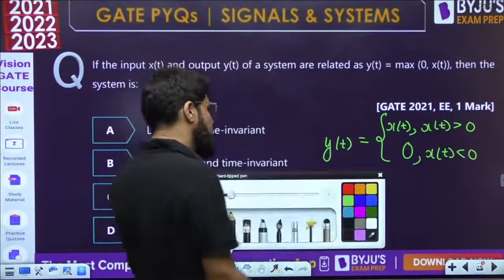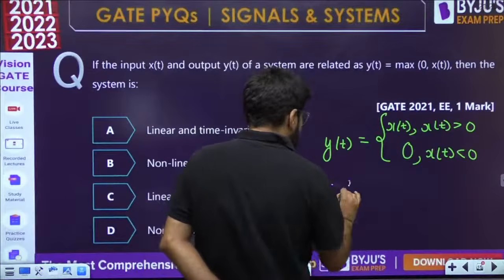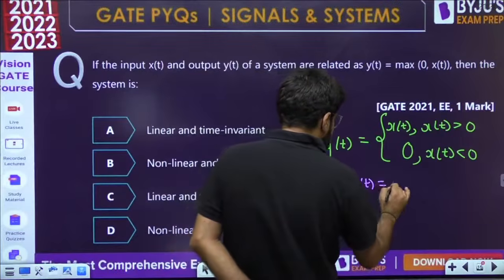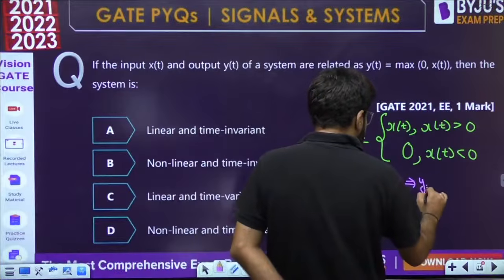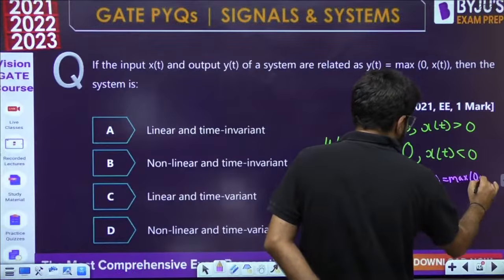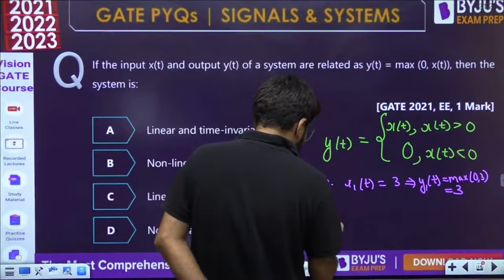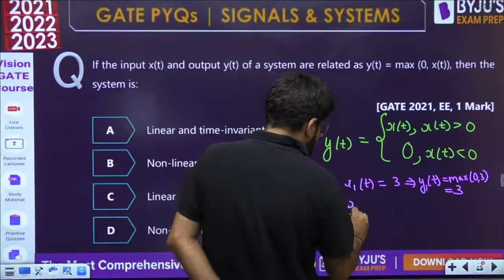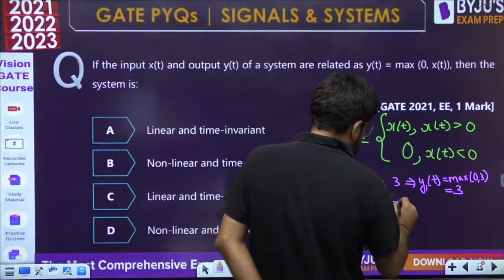Linearity will be proved very simply. Say, for example, I take an input x1t which is equal to 3. What is y1t, the output? It is max of 0, 3, that is 3. But I take another input x2t, which is minus 2.